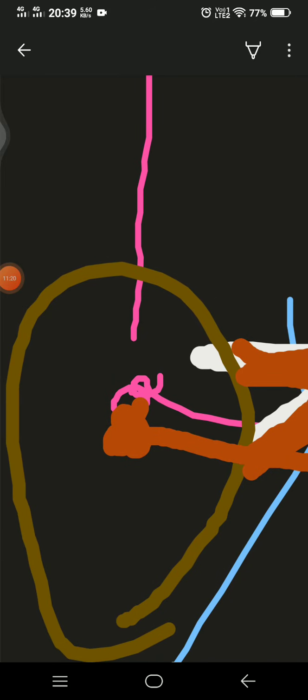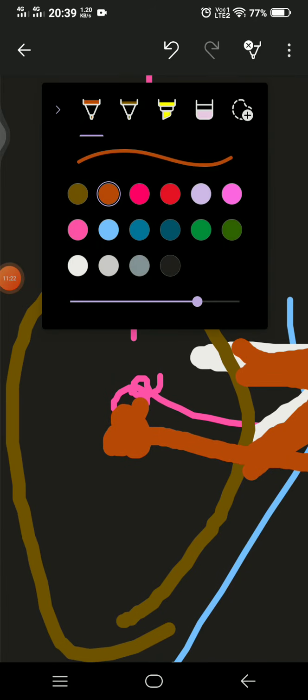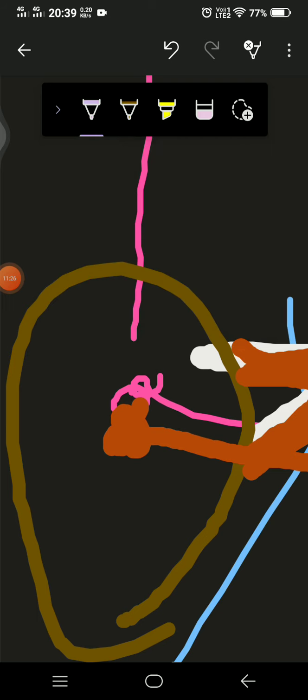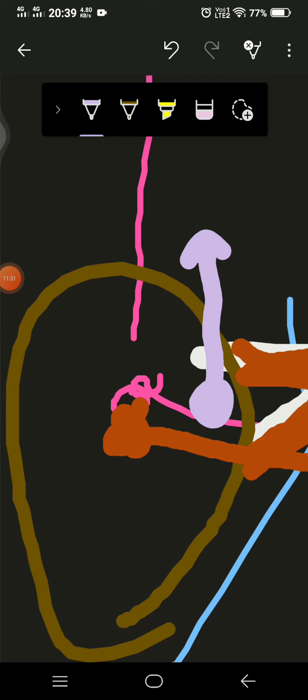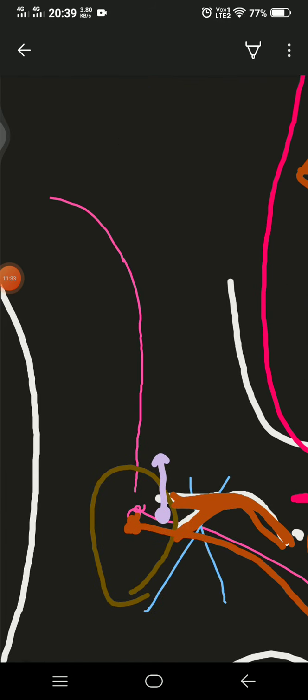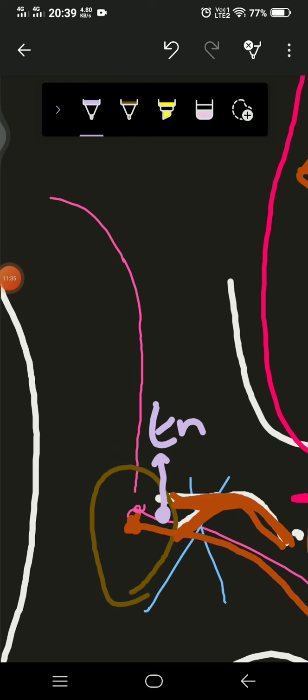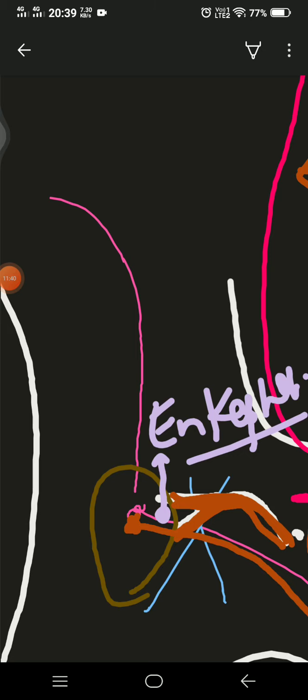Here I am zooming out. See, I am writing one important thing, it will release here one structure. This one structure is nothing but, again, enkephalin. See, enkephalins are released at two positions.